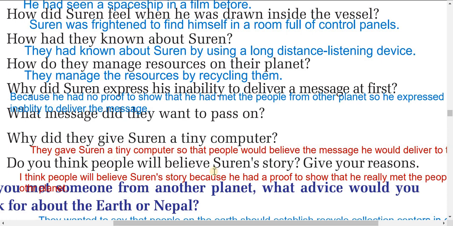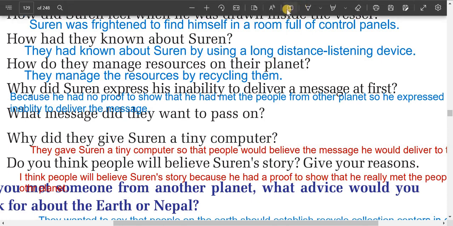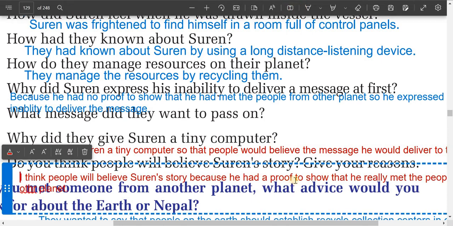Now, do you think people will believe the student's story? Give a reason. I think people will believe the student's story because he had a proof to show that. He had a proof, that is what? Tiny computer, you can say, no? Right here, he had a proof, that is the tiny computer. Here, the proof means here what? The tiny computer is the proof.